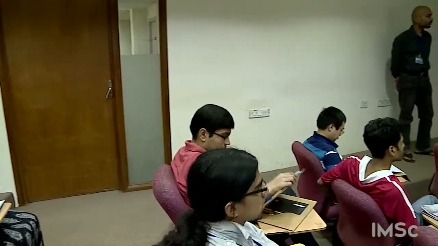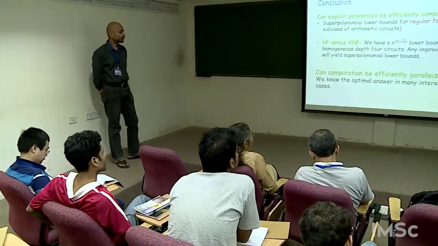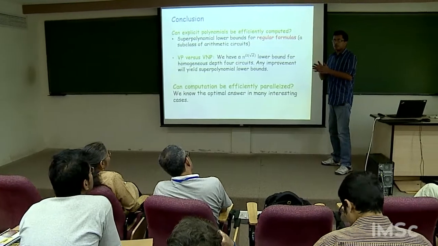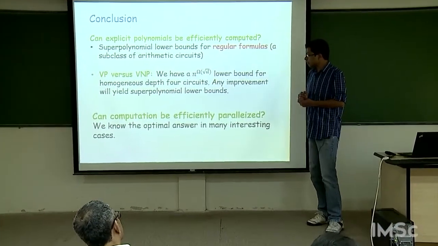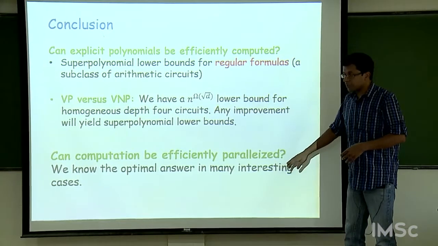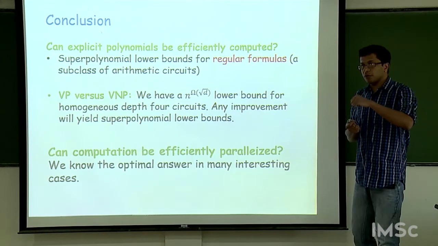Oh, okay. Let me tell you. So it goes like this. You want to show that some explicit polynomial does not have circuits of size n to the 100. Let's say n to the 100 could be any polynomial in n. So you have your favorite polynomial, let's say the Hamiltonian.